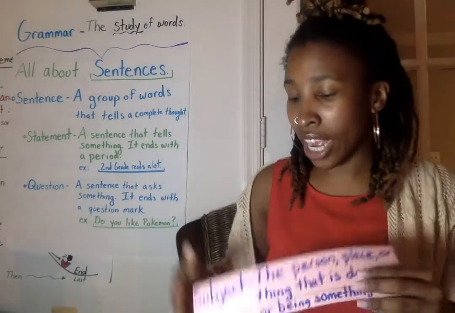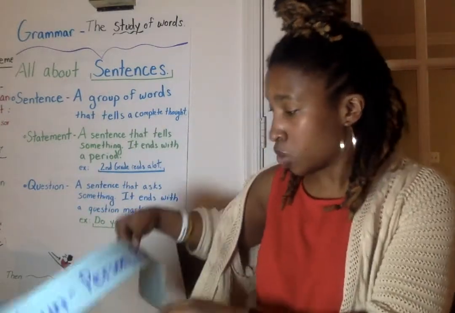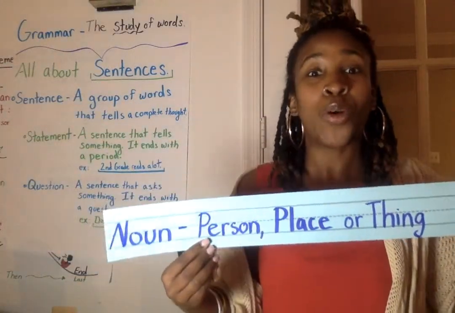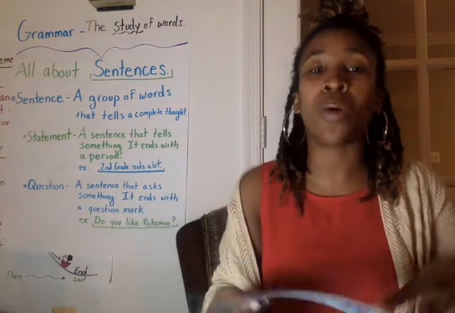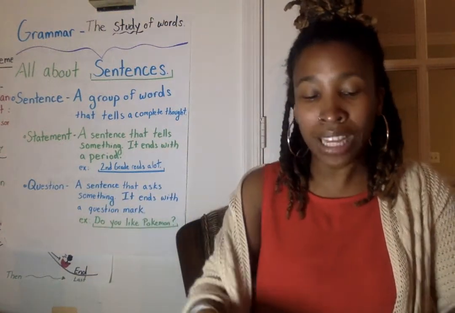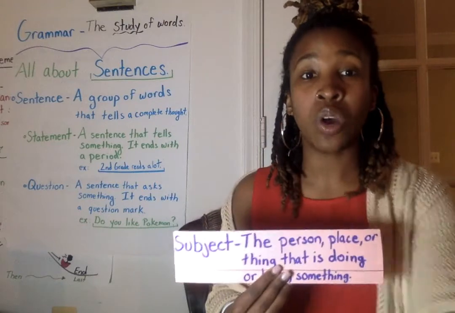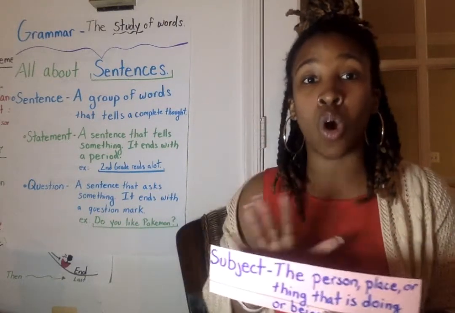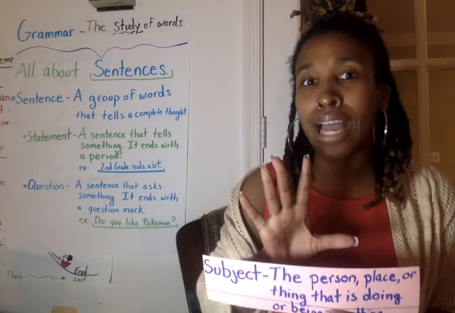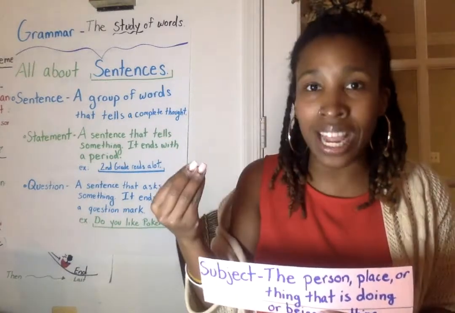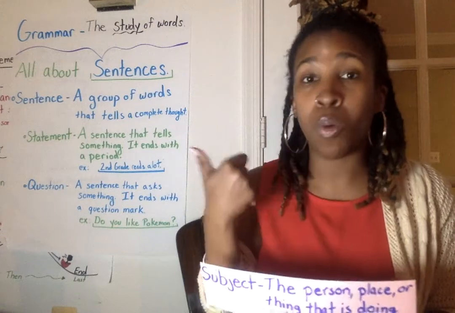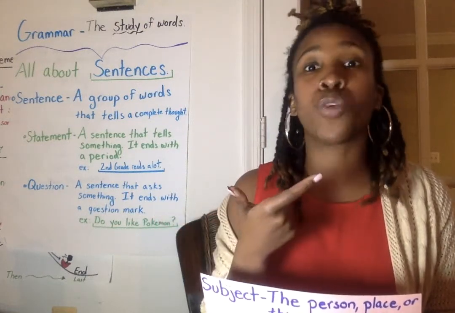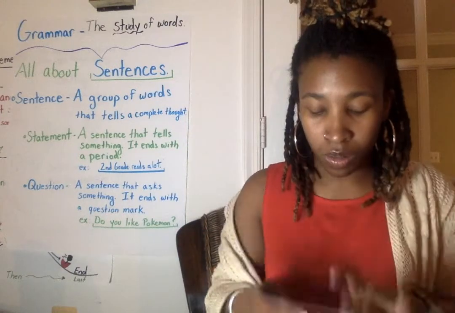So our subjects are nouns, which are person, place, or things. However, the subject must be doing or being something. The subject is what the sentence is all about. If there is not a person, a place, or a thing that is doing something or being something, then you do not have a complete thought, and therefore you do not have a sentence.